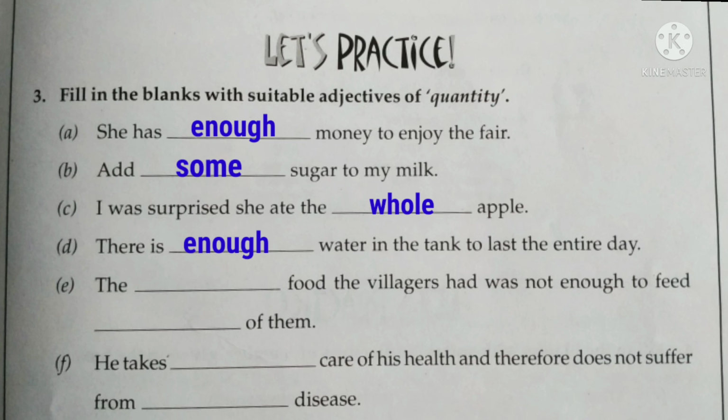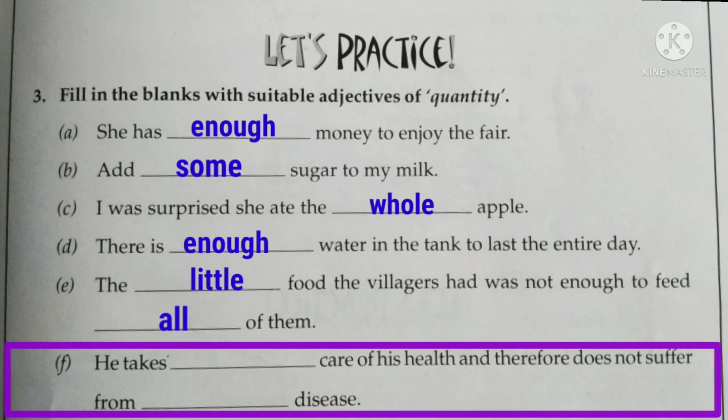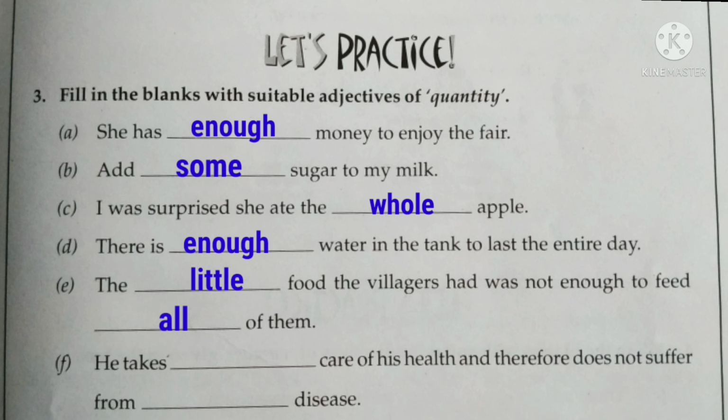So here the answer is: the little food the villagers had was not enough to feed all of them. The last sentence is: he takes dash care of his health and therefore does not suffer from dash disease. So the answer here is: he takes much care of his health and therefore does not suffer from any disease.